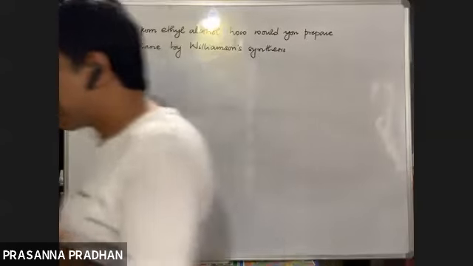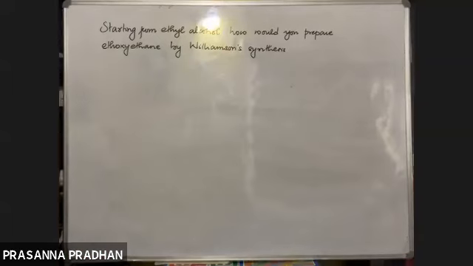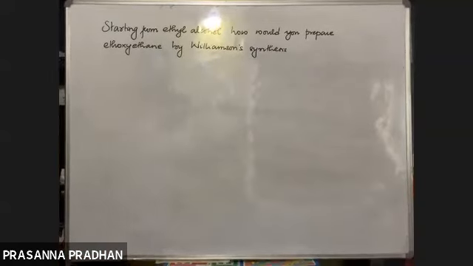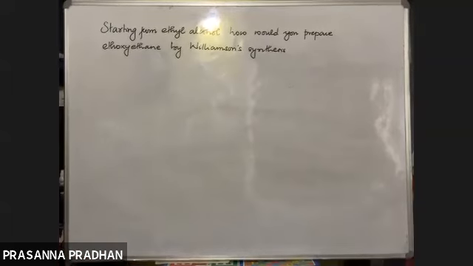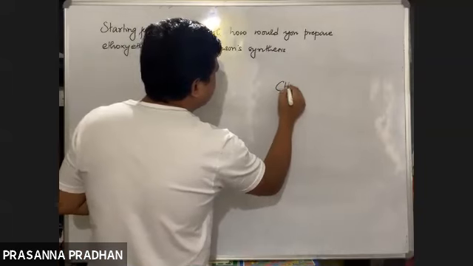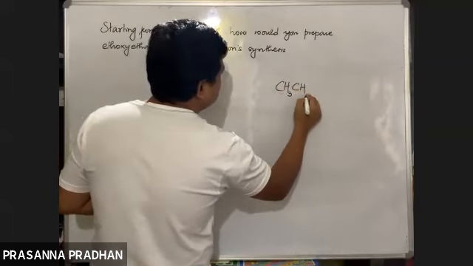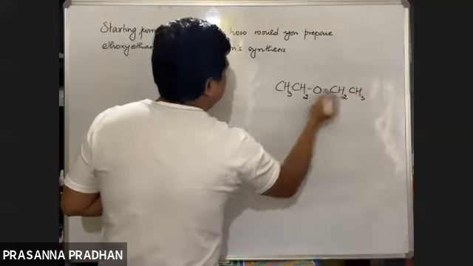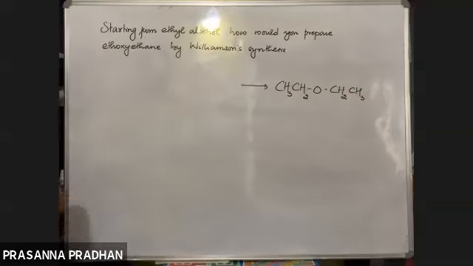How will you do it? Now what you do is you try to solve all the questions from the past years. Preparation questions that have come from Williamson synthesis, common questions are there. So you try to solve the majority of questions. You are supposed to prepare ethoxyethane, CH3CH2O, ethane, means this. How are you going to prepare this? What will you require? Just tell me that.